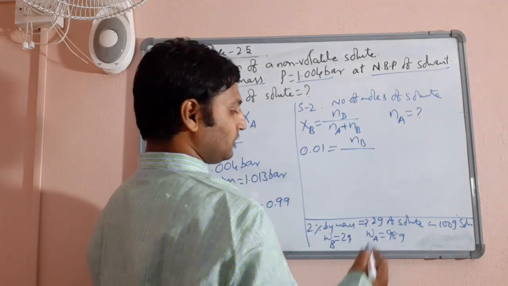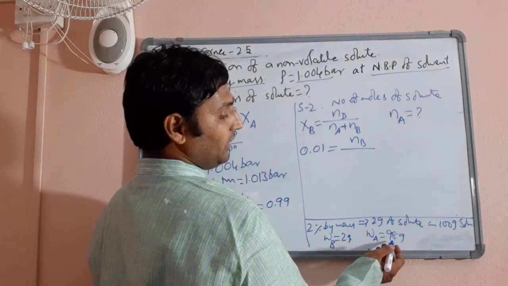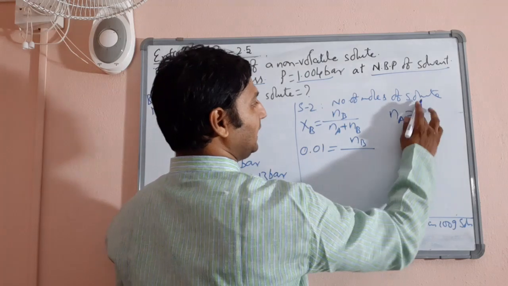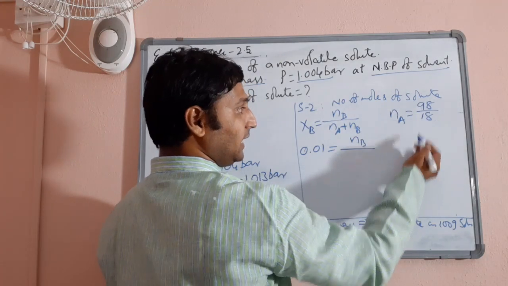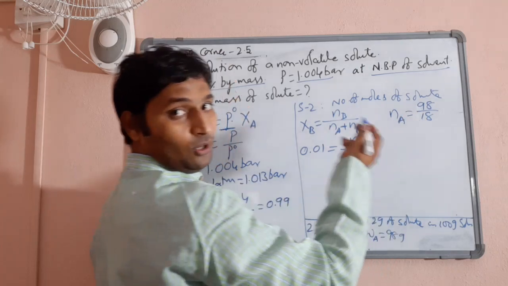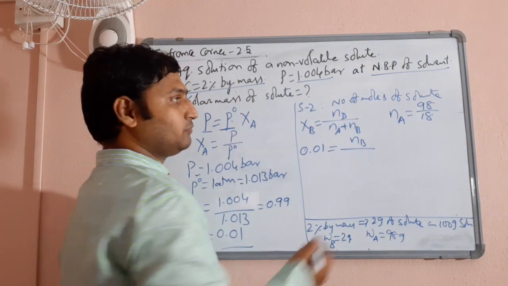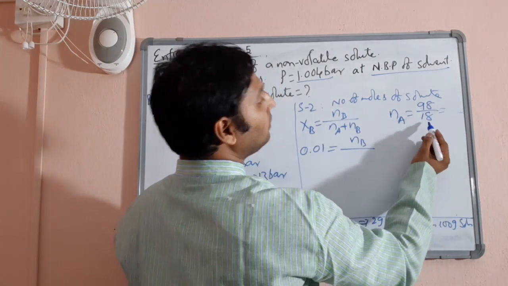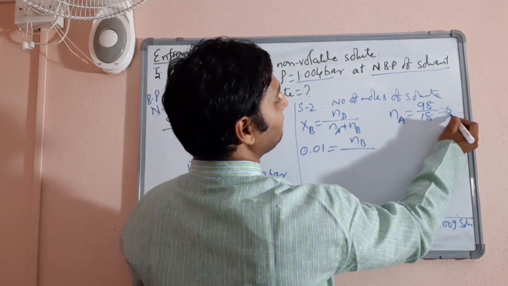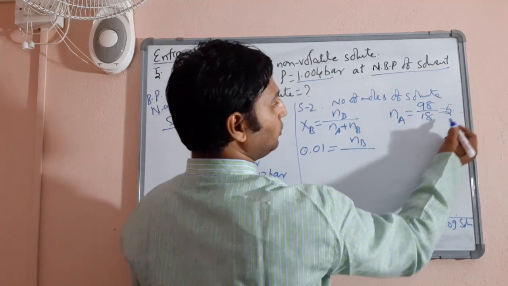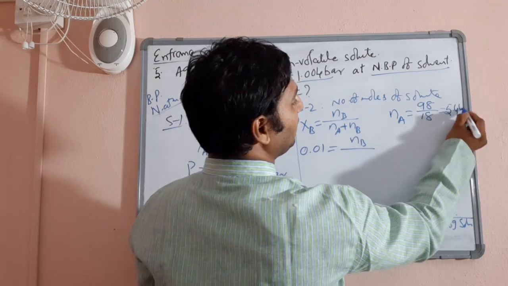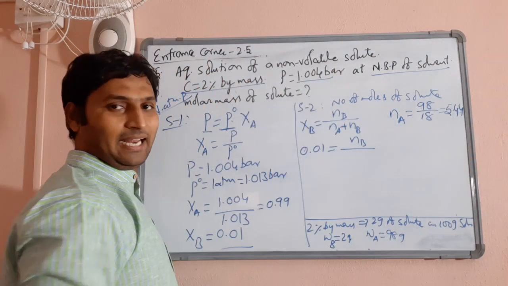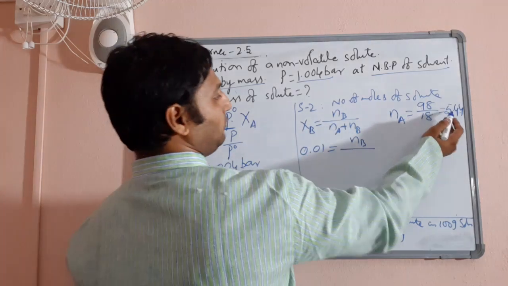So number of moles of solvent will be weight 98 divided by its molecular weight, which is 18. 98 by 18 will give you number of moles of solvent. 18 5s are 90, so approximately 5.44 recurring, so you take 5.44.